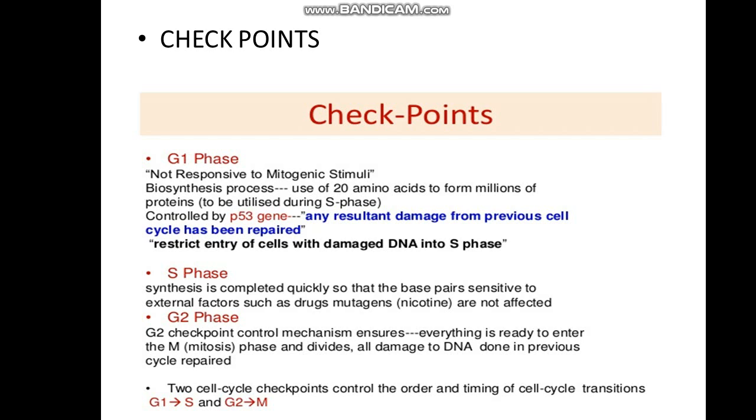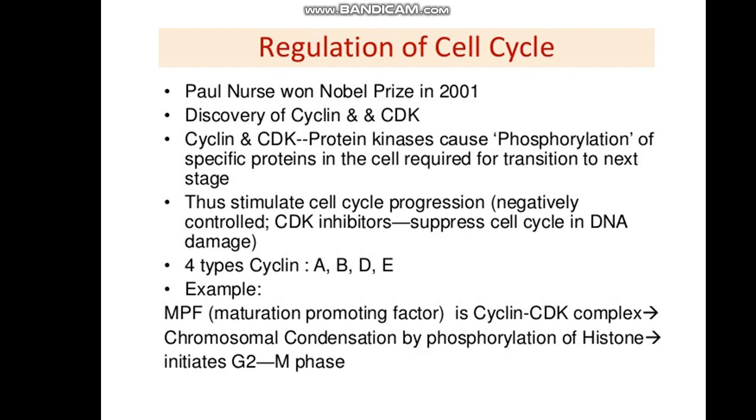So, there are two checkpoints: in between G1 and S there is a checkpoint, and in between G2 and M phase there is a checkpoint. In addition to this, there is a checkpoint which is working in mitosis also.